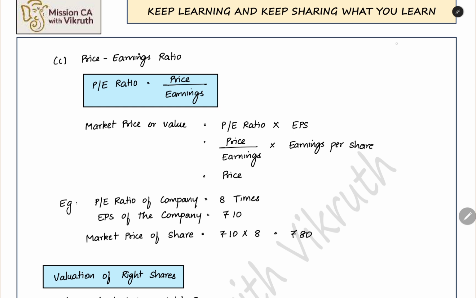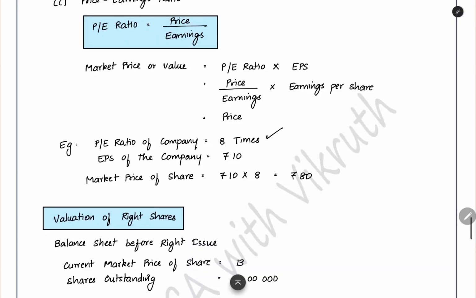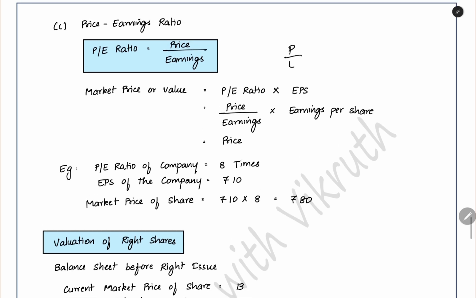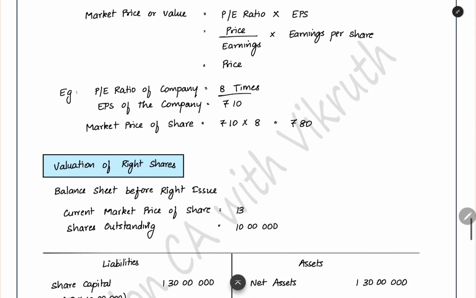Now they will give the data in the question. The PE ratio of the company is 8 times. The EPS of the company is 10 rupees currently. What is the market price of the share? They will ask you like this. Now, for getting the price from the price earnings ratio, you are given the price earnings ratio. You want the price alone. Now, what you have to do? You have to multiply by earnings. So earnings will cancel out and you will get the price alone. PE ratio multiplied by EPS. Price by earnings into earnings per share. Earnings and earnings will cancel out. You will get the price, the current market price. So that is the formula I have to use for calculating the market price. PE ratio into EPS, 10 into 8. 80 will be the current market price of the share as per the price earnings approach.